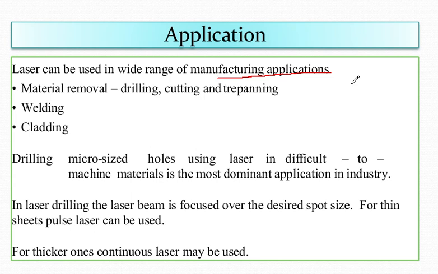So if you want to remove material, then with the help of the laser, you can go with drilling, cutting and trepanning processes.